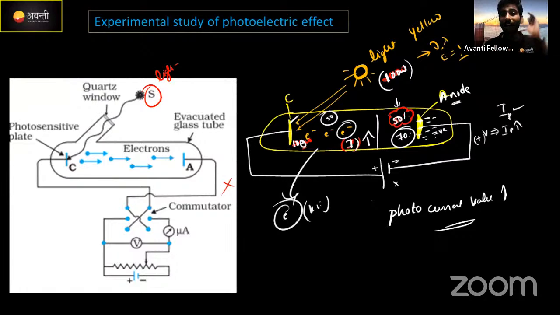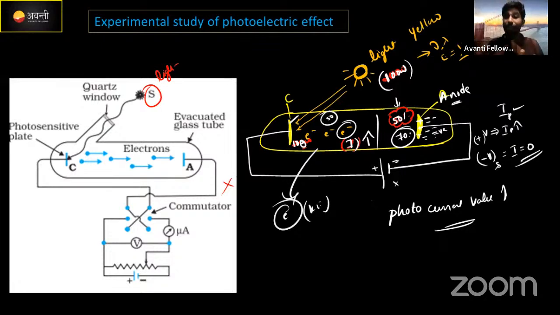Correct? At that particular time, the potential is what we call the stopping potential. At this stopping potential the value of current will become zero.